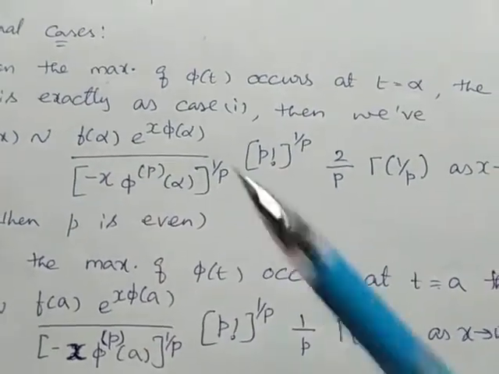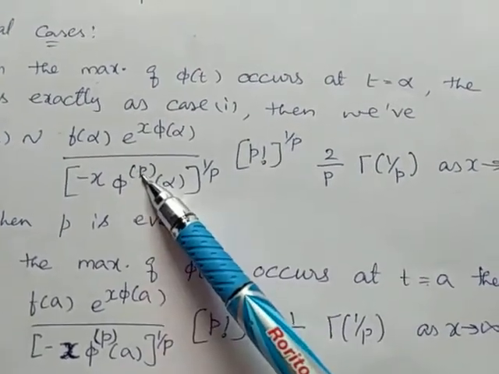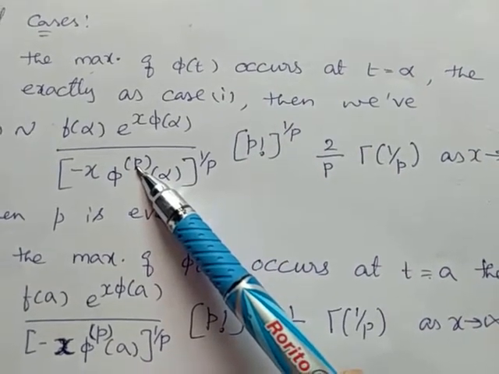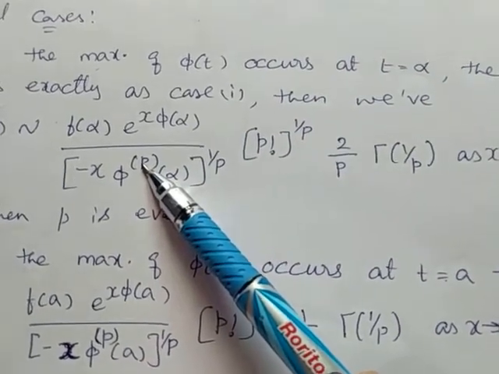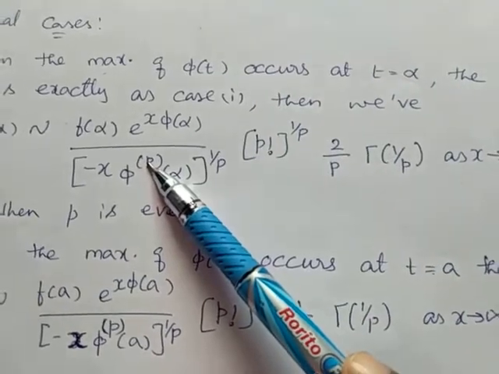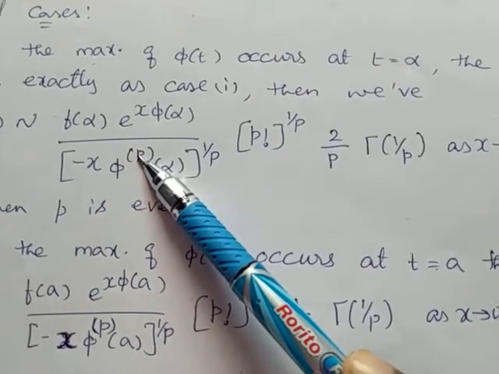In all the three cases, the pth derivative of phi of alpha should be less than 0 and the p minus 1th derivative of alpha should be equal to 0.